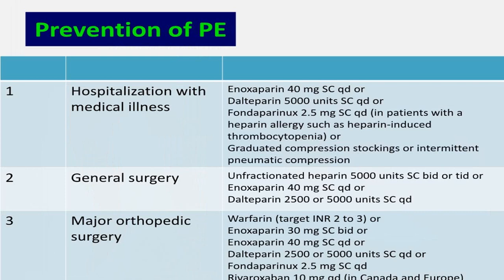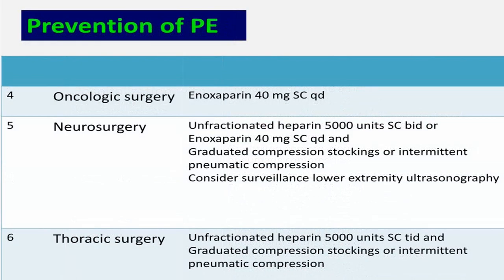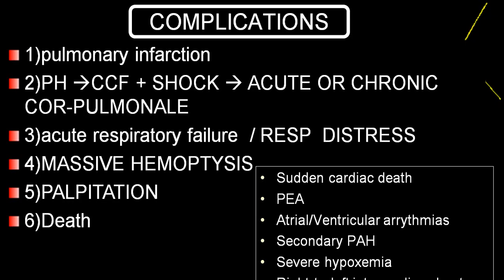For prevention, low molecular weight heparin or heparin is one of the treatments, or you can go for surgical interventions. During surgical intervention you will have to use low molecular weight heparin, and when there is a massive or major surgery, done during orthopedic surgery also, you will have to give prophylactic low molecular weight heparin. Also in oncosurgery, neurosurgery or thoracic surgery that is useful.